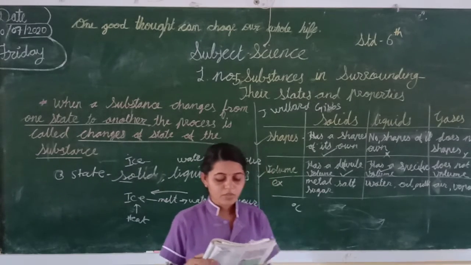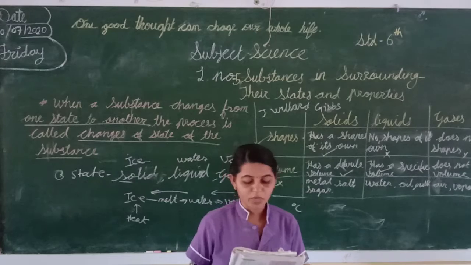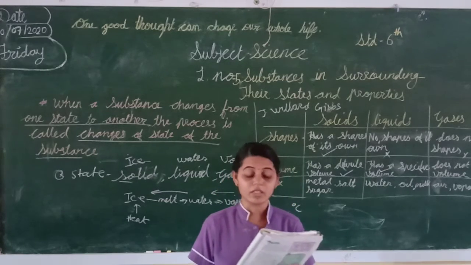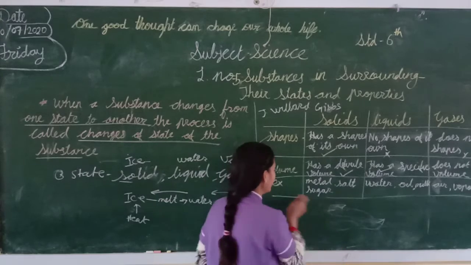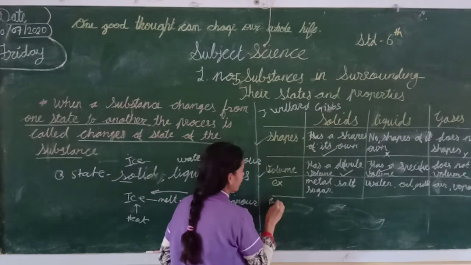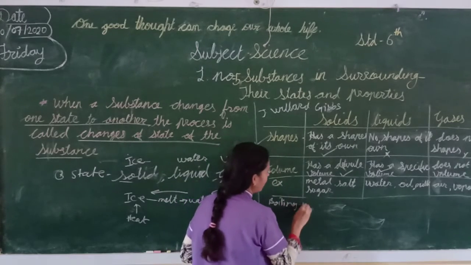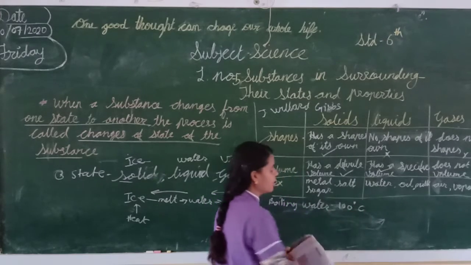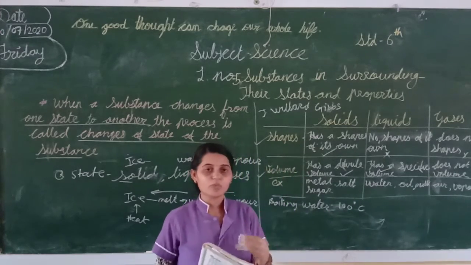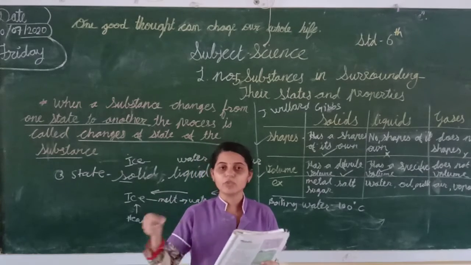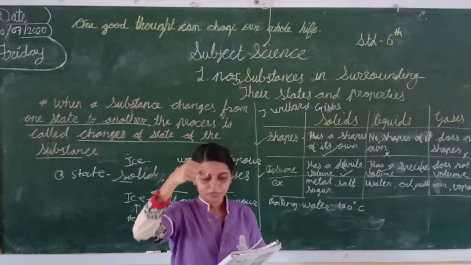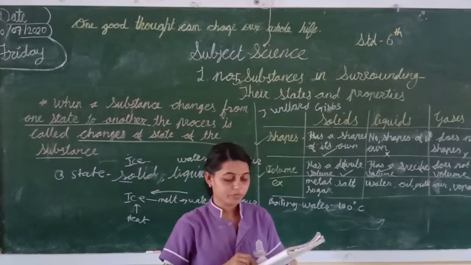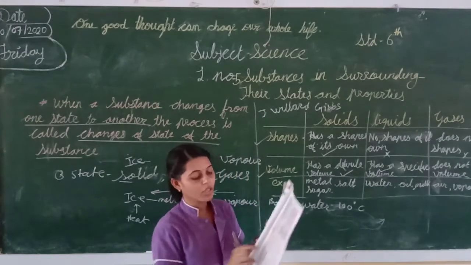Now students, when you boil the water, boiling water has a temperature of 100 degrees Celsius. Boiling water's temperature is 100 degrees Celsius. When you boil the water and keep the thermometer in that water, that mercury shows 100.